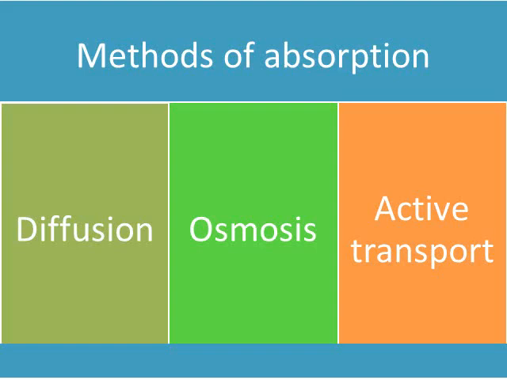So what is osmosis? The diffusion of solvent molecules through a semi-permeable membrane from the region of its higher concentration to the region of its lower concentration is called osmosis.